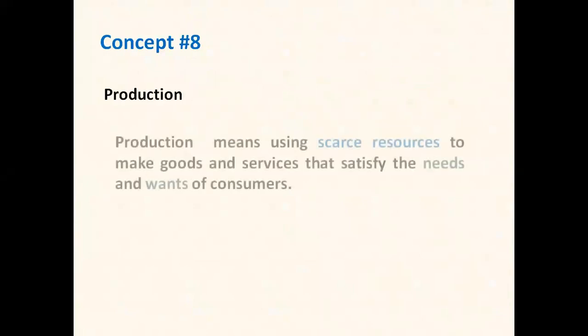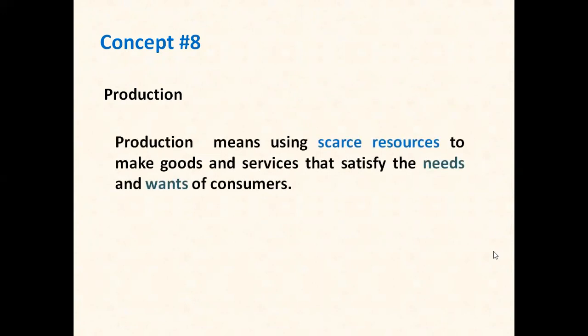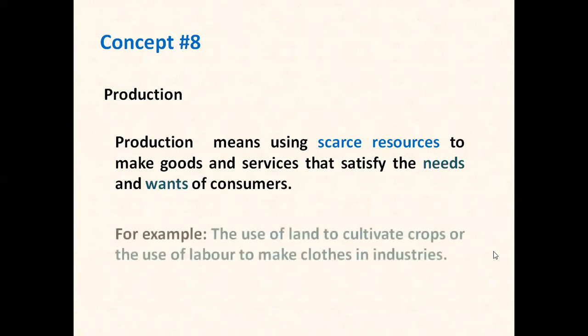The concept number 8 is production. What is meant by production? This means utilizing these scarce resources to make goods and services that will satisfy consumers' wants and needs. So when we produce output, these outputs are going to satisfy consumer needs and wants. We produce, for instance, maize or crops by using land or by using labor to satisfy human wants and needs.